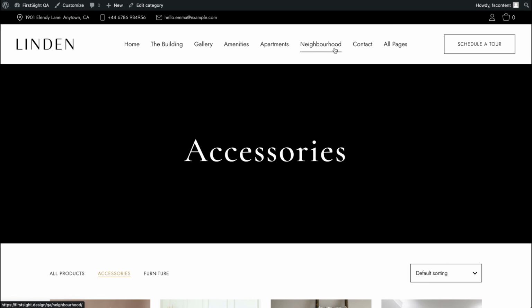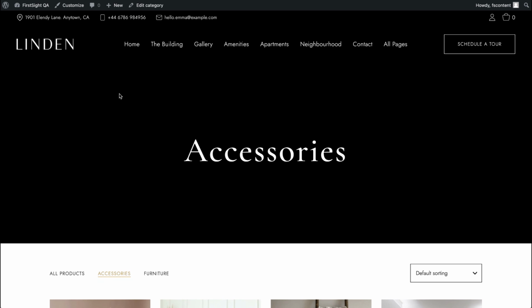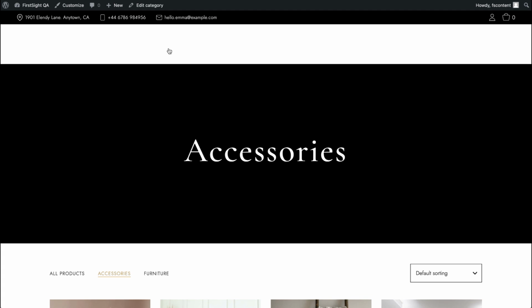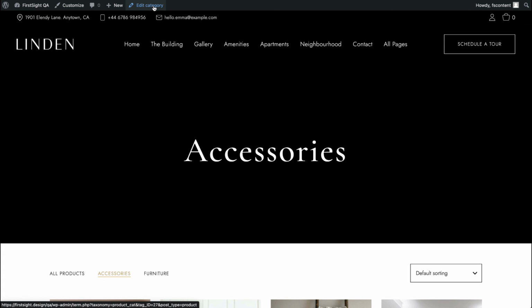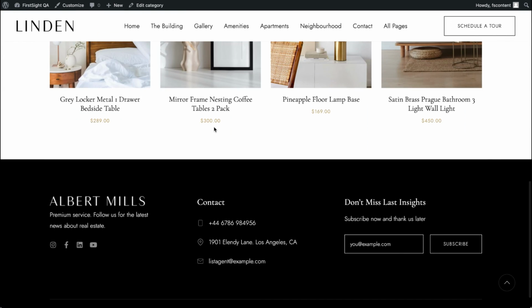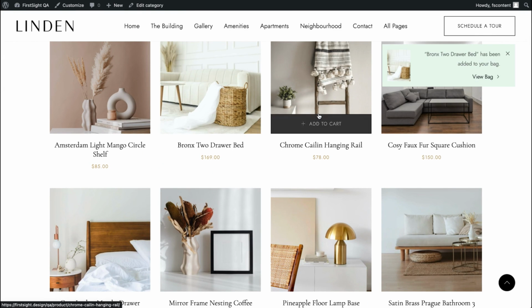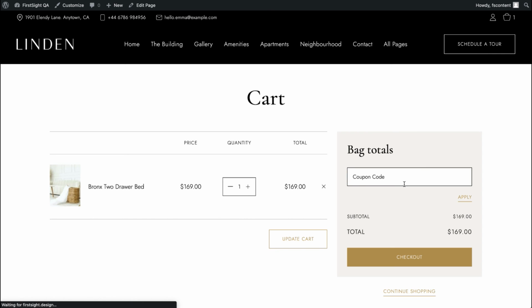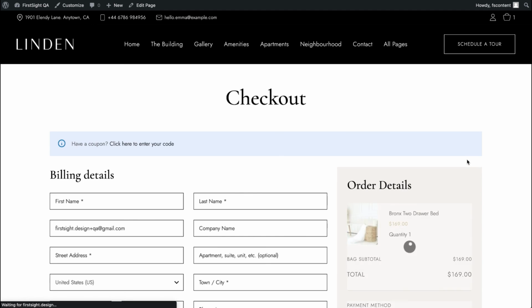Let's go back to our shop. To edit this top section, open this page in the default WordPress editor and upload your image here. You know how to do that. You can add each product to the cart, you can view the bag here, and you can go to the checkout page.